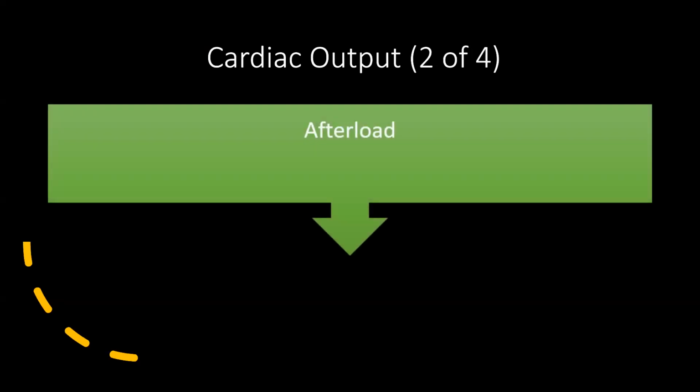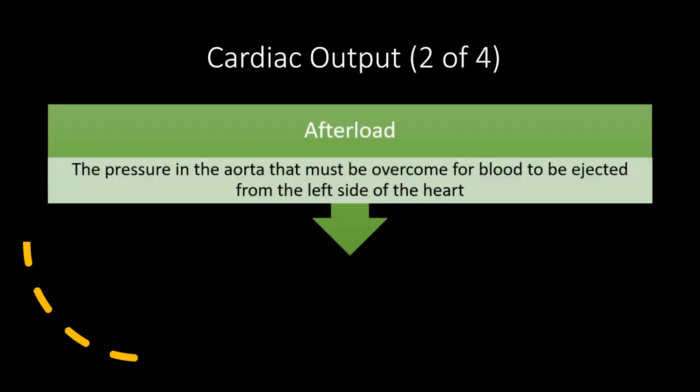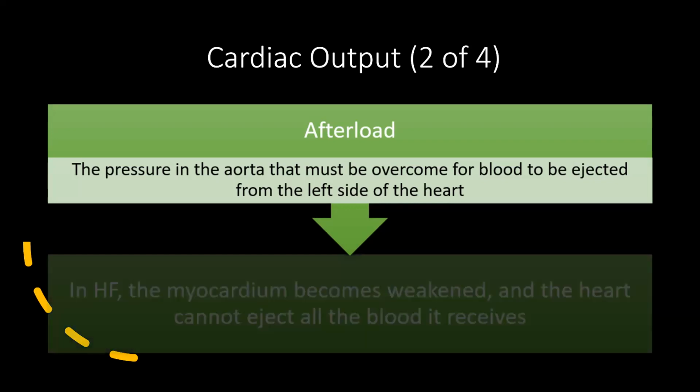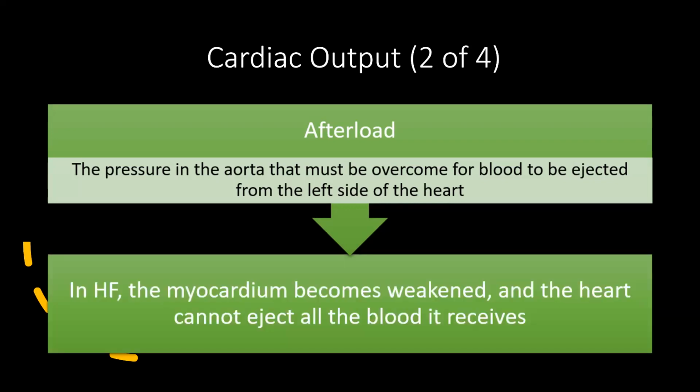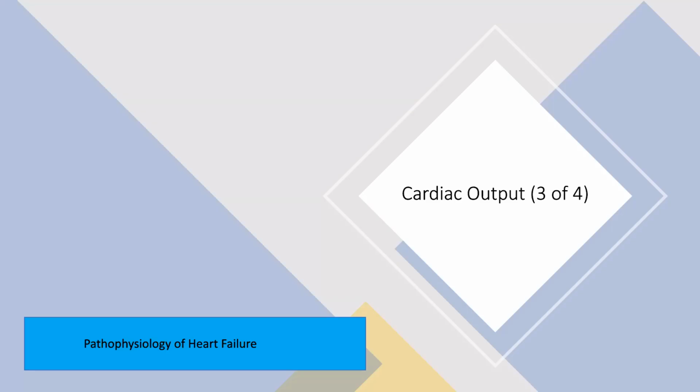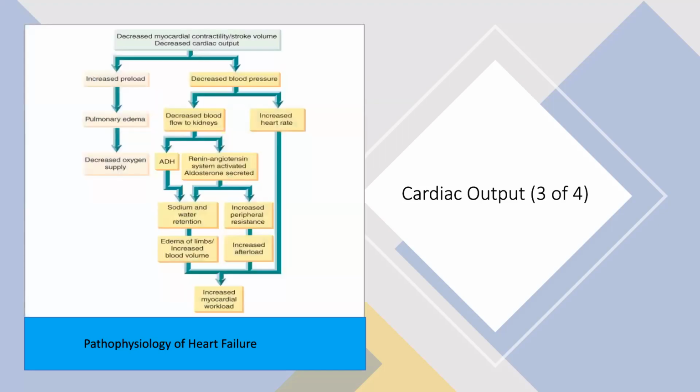Then we have the afterload. Afterload is the pressure in the aorta that must be overcome for the blood to be ejected from the left side of the heart. In heart failure, the myocardium becomes weakened and the heart cannot eject all the blood it receives. Now we'll understand the pathophysiology of heart failure.